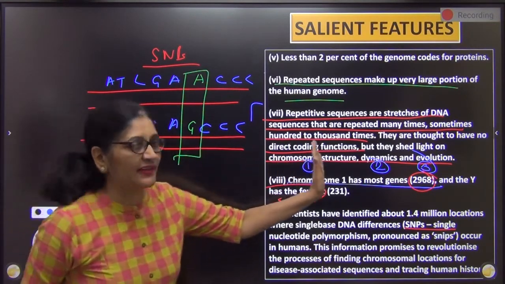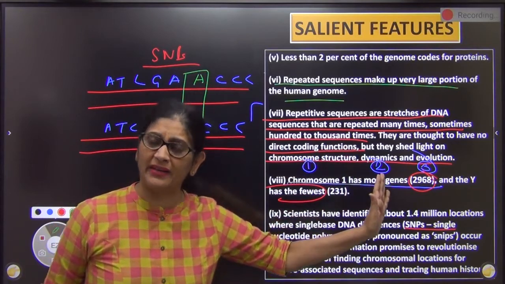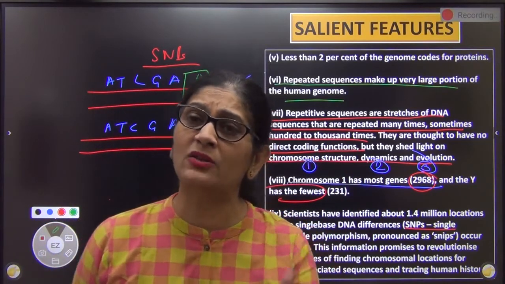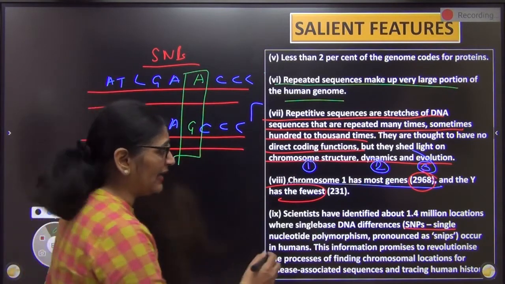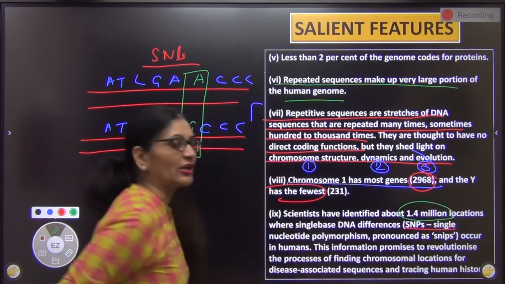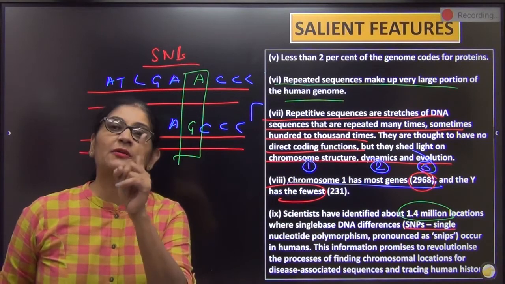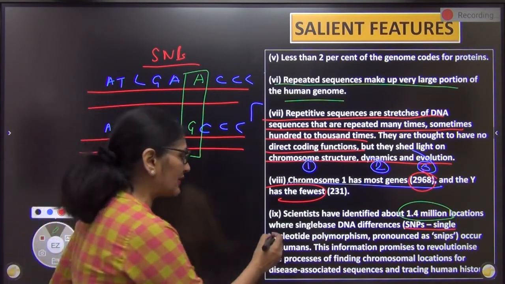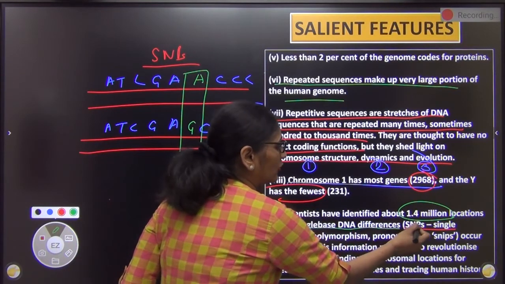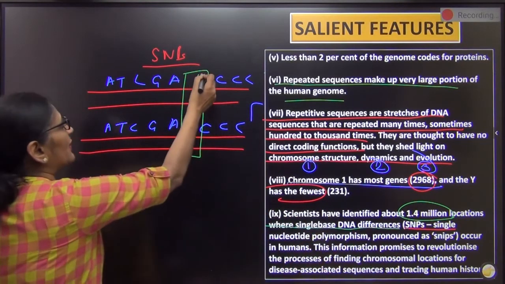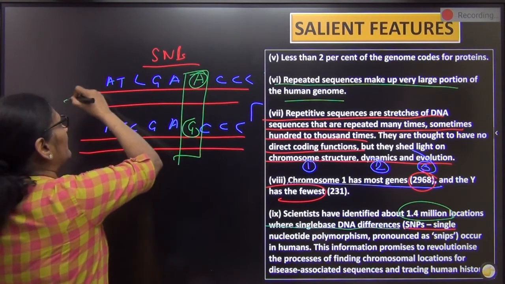ठीक है, उसके बाद फिर it is same, the nucleotide is going same. मैंने बोला ना 99.9% तो we are same, लेकिन बीच बीच में पूरे जीनोम में ऐसे 1.4 million locations है where we differ just because of one nucleotide, where single base DNA difference, single nucleotide polymorphism, it is just because of one nucleotide that we are polymorphic.